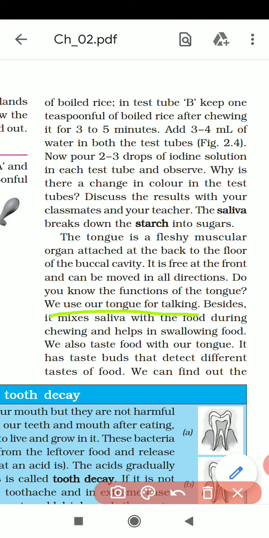When saliva mixes with our food, after that we swallow the food with the help of the tongue. And with the help of the tongue we also taste food. Whether the food is tasty, salty, sweet or sour, everything is tasted by the tongue. How does it taste? Because in our tongue there are taste buds that detect the different tastes of the food.